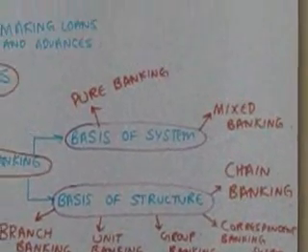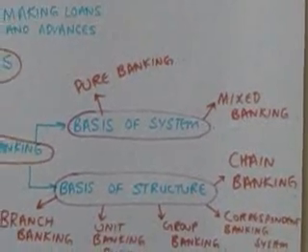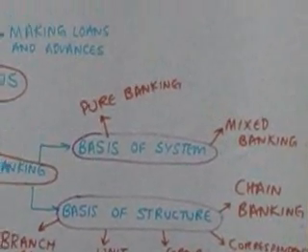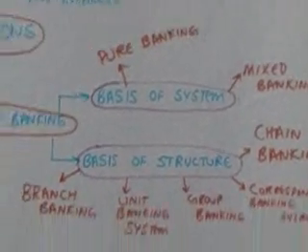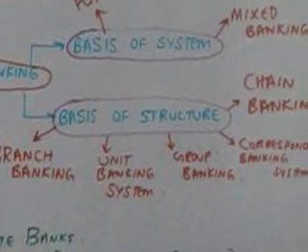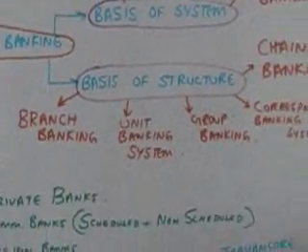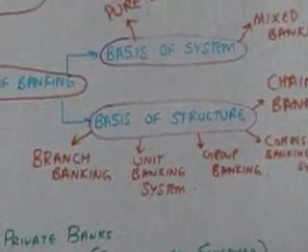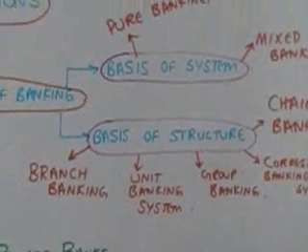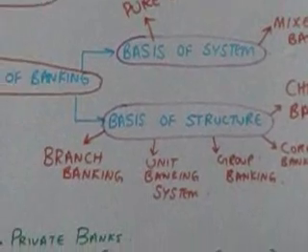Disadvantages of mixed banking is that it has greater risk because it provides long-term loans, it reduces liquidity, and it also proves a threat to commercial banks. Now on the basis of structure, you have branch banking, unit banking system, group banking, correspondent banking system, and chain banking. Now under branch banking, the basic characteristics is that it has a number of branches.